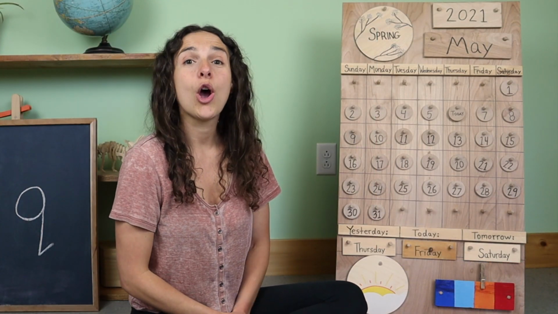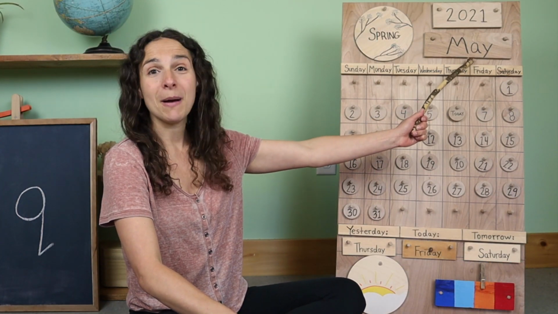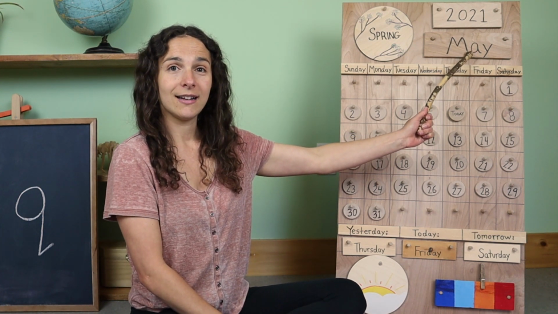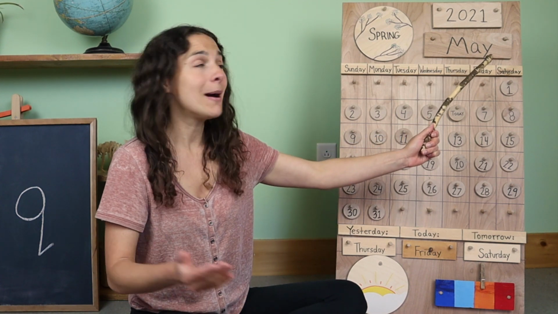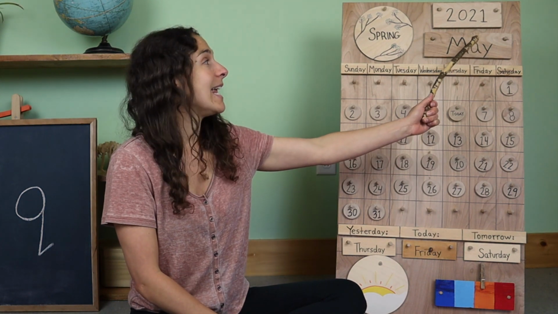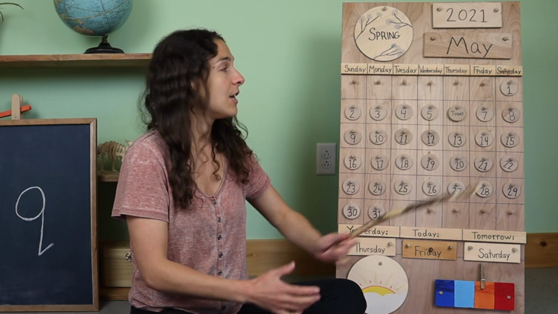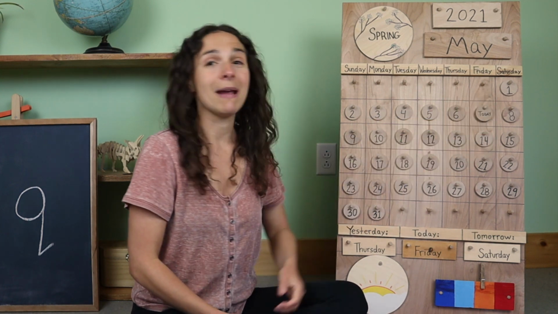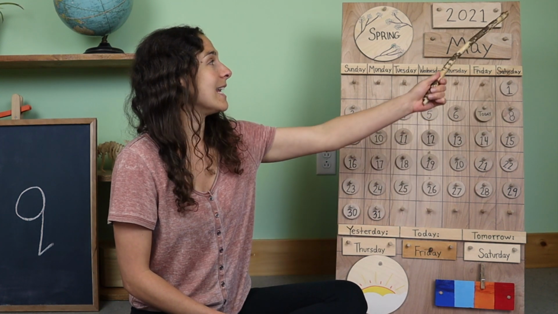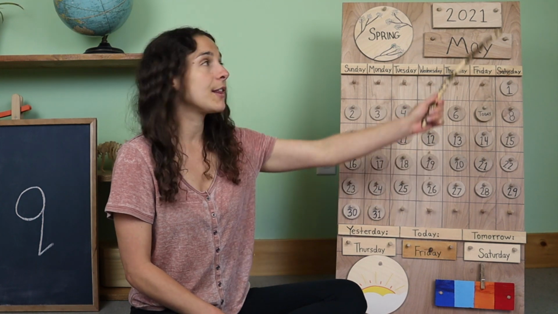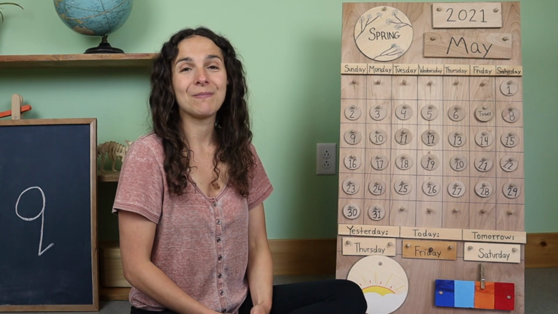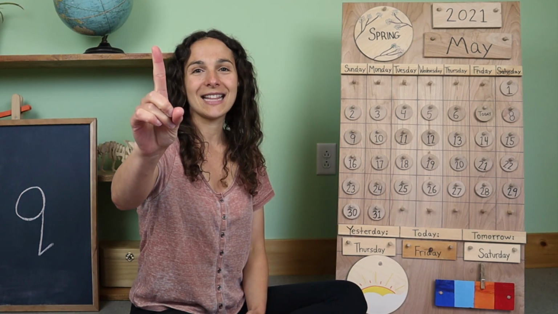Let's begin by going over the date. And when we say the date, we start off with the month. The month is right up here. Do you remember what this new month is called? May! The month is May, and today is May 7th. So I'm going to move the chip over from yesterday. Yesterday was May 6th. Today is May 7th, 2021.